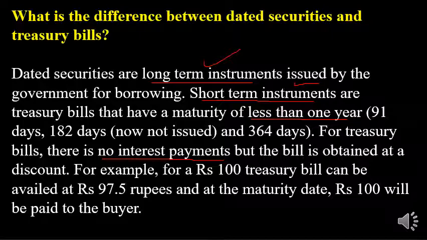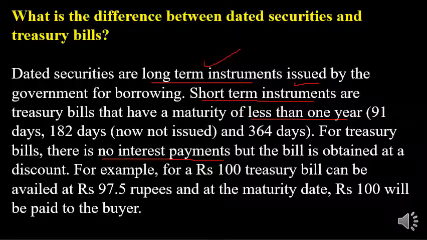Treasury bills can be issued even for a minimum of 14 days, or 30 days, 60 days, 90 days, 182 days, like that. Whereas a dated government security is generally for a long-term period, and interest is paid once in a half year. For a treasury bill there is no interest payment, but the bill is obtained at a discount. That's another difference. The issue of a treasury bill is at a discount, whereas dated government securities are issued at par,